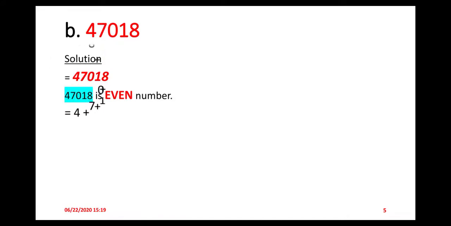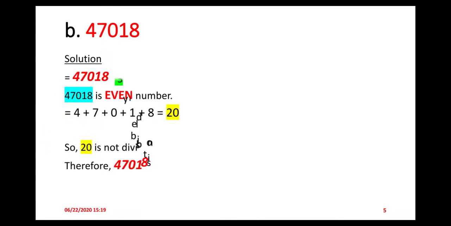Now let us take the sum of these digits. 4 plus 7 plus 0 plus 1 plus 8 gives 20. 20 is not a multiple of 3. So now you can say that 47,018 is not divisible by 6.